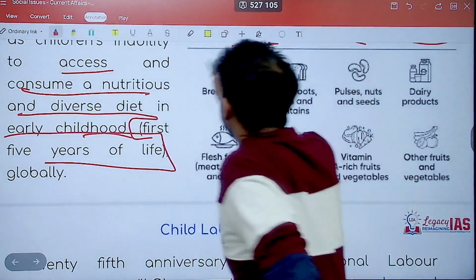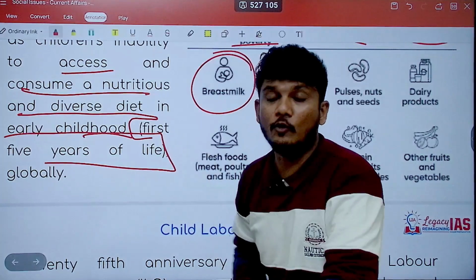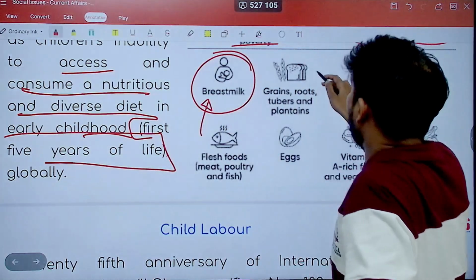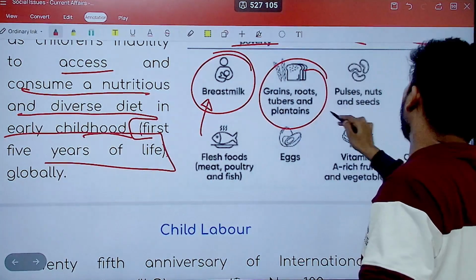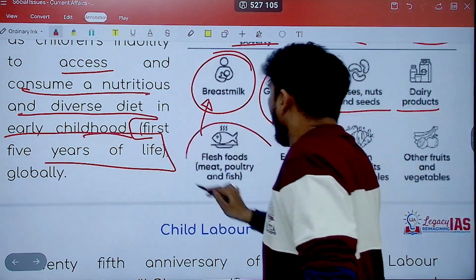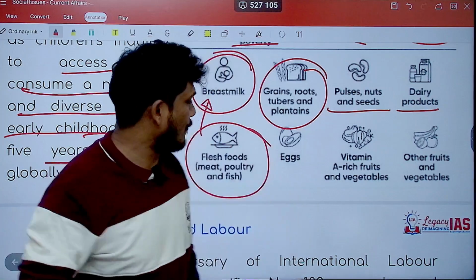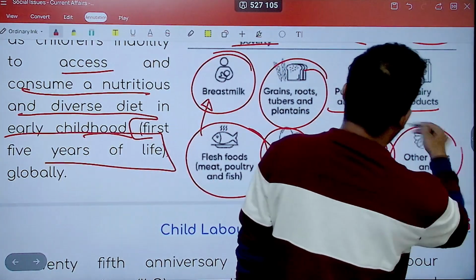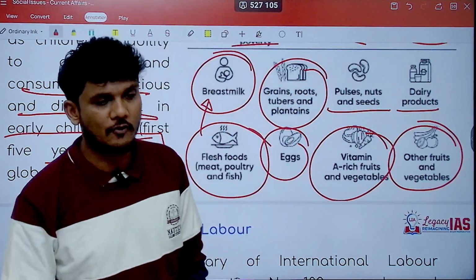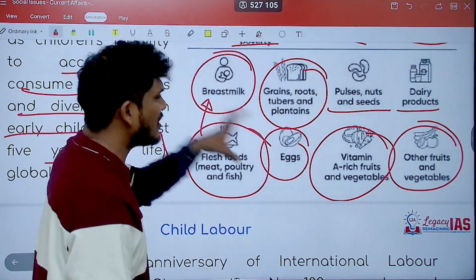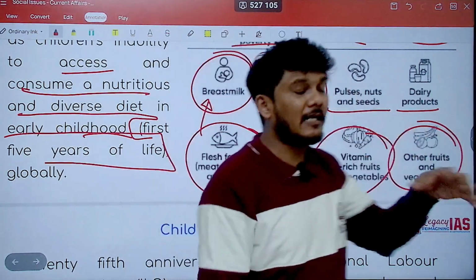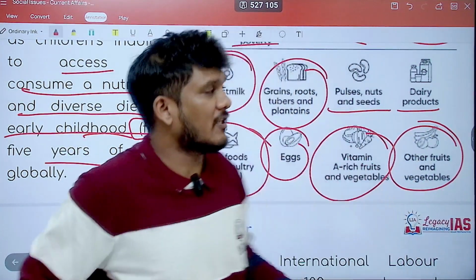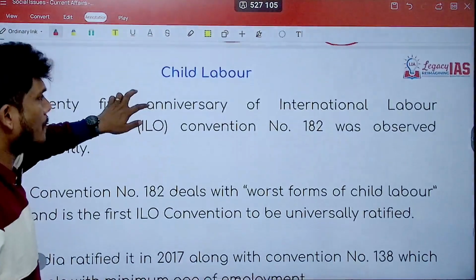The very first is breast milk. Of course, breastfeeding is very important, so this is considered first. Then you have grains, roots, tubers, then pulses, dairy products, meat, poultry and fish, eggs, vitamin A rich fruits and vegetables, and other fruits and vegetables. So these are the 8. Based on these 8, how many different types of variety the child is getting will decide whether the child is in food poverty or not.